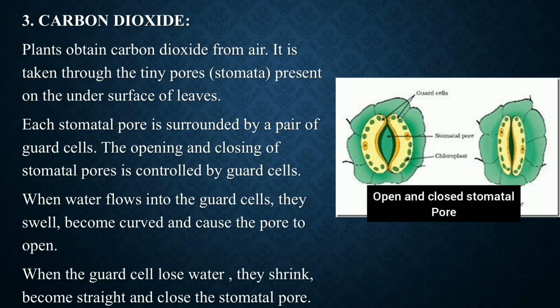So this is the functioning of opening and closing of stomata. The oxygen gas produced during photosynthesis also goes out through the stomatal pores of the leaves. So stomata allow the movement of gases in and out of the plant cells.